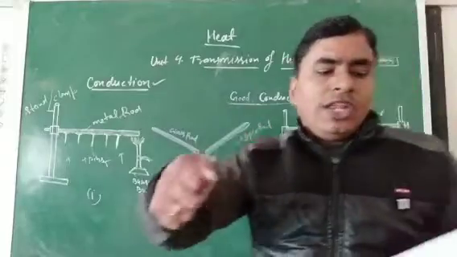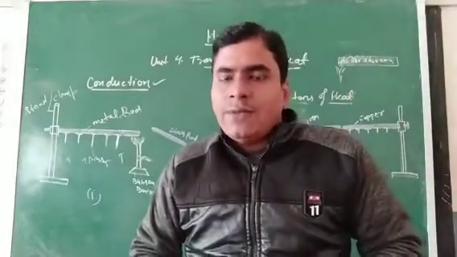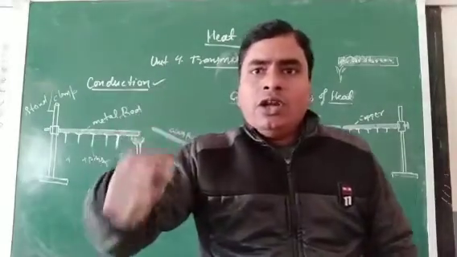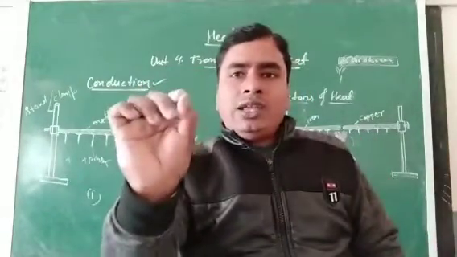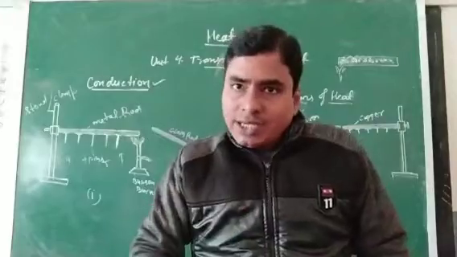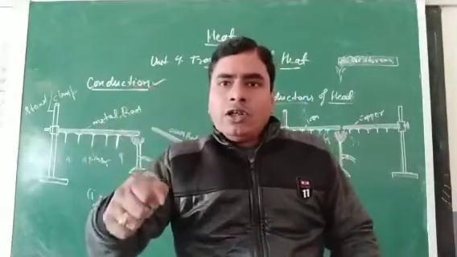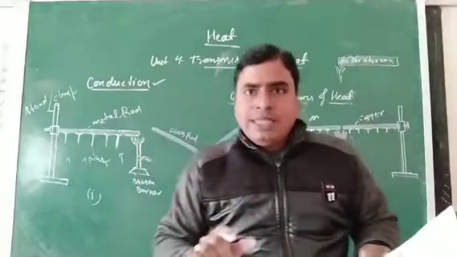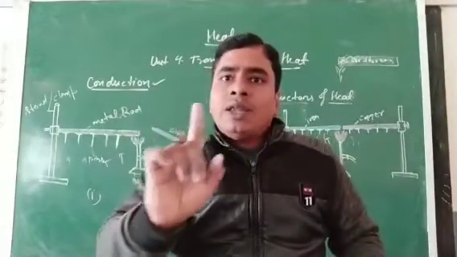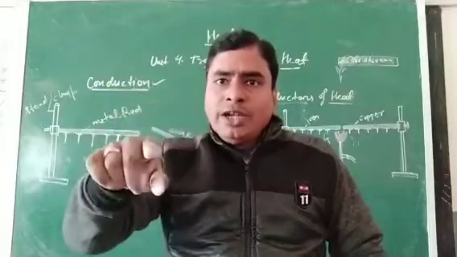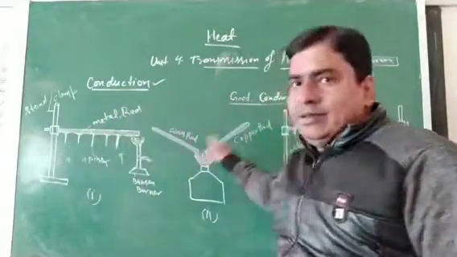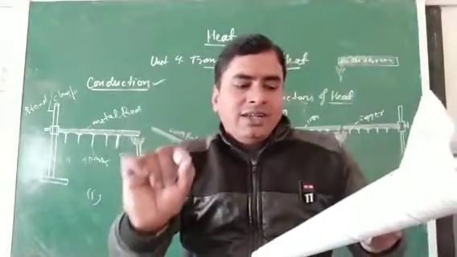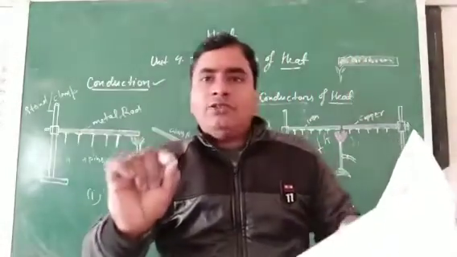Tip of the soldering rod. All of you have seen at electronic shops that they use a soldering rod to fix a wire or any fault in an electronic circuit. The tip of this soldering rod is made from copper, because copper is a better conductor as compared to iron, so that it readily conducts heat to the solder.